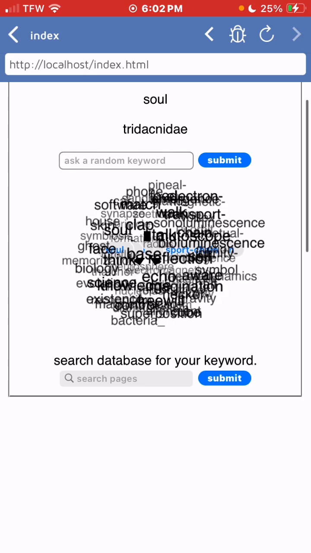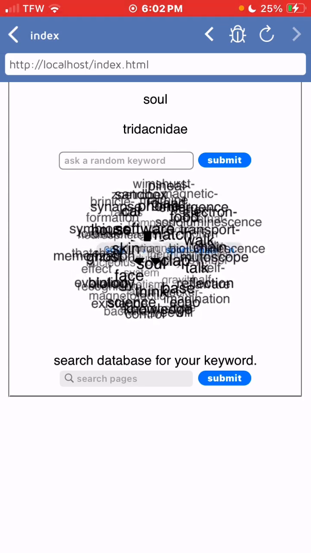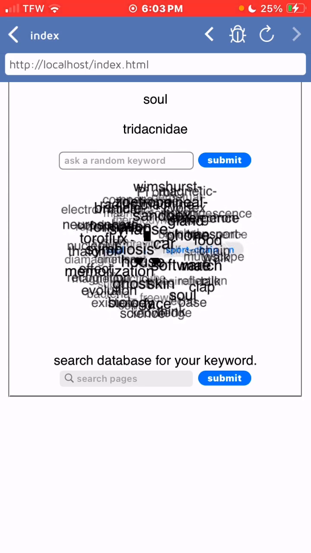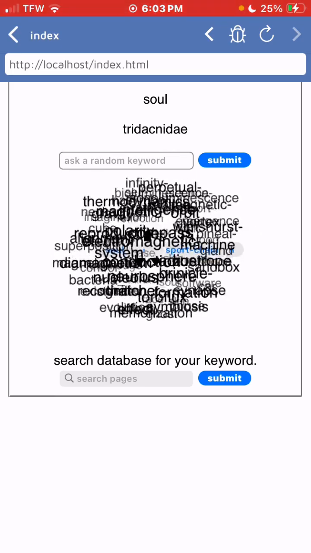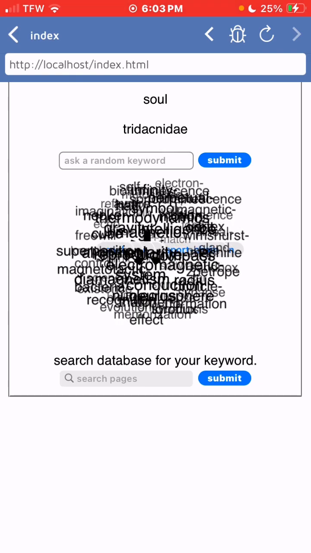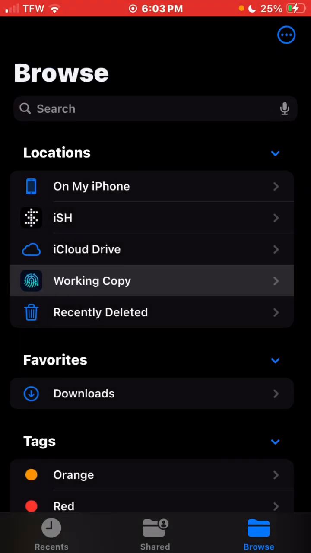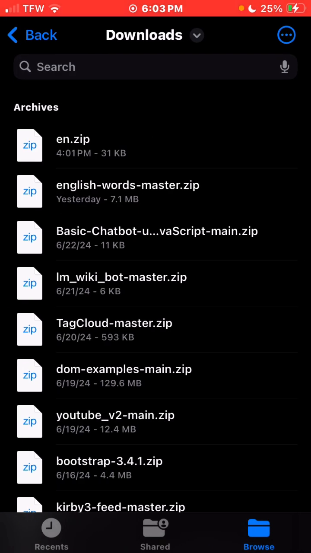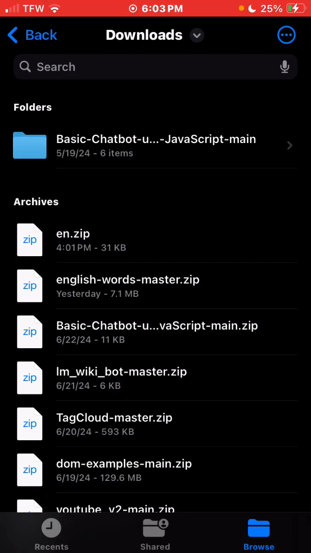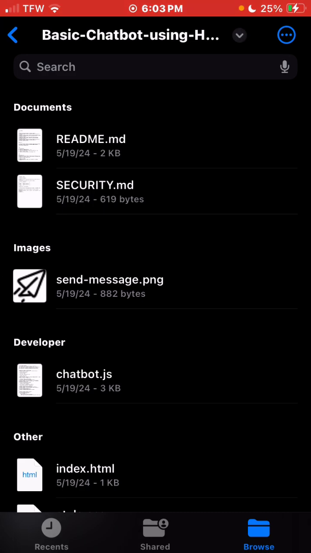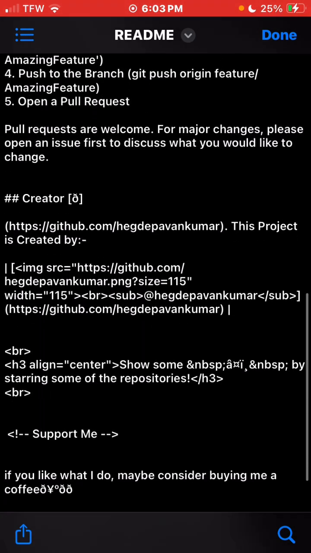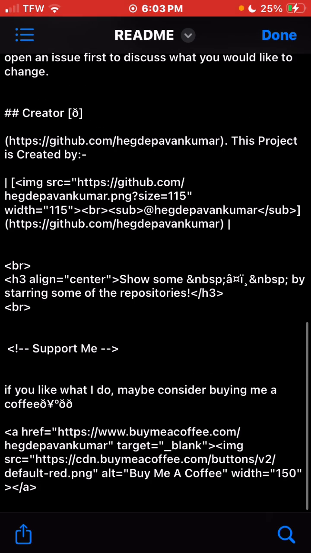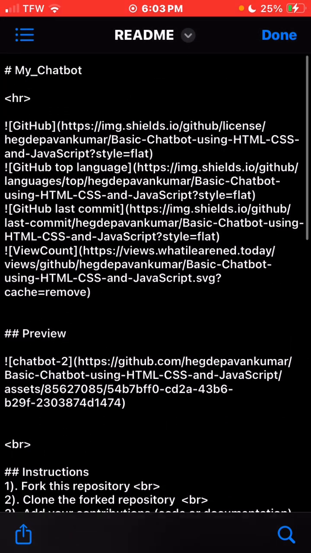Now, it's a random word that the robot is giving me. It's based off of randomness. I don't believe there's anything connected to it as far as AI and stuff like that goes. Matter of fact, I've got in my downloads exactly where I got this from. It's a basic chatbot. If you want to download it yourself, you can. It's not my robot. It's separate from my repository. So this is the repository for that robot.